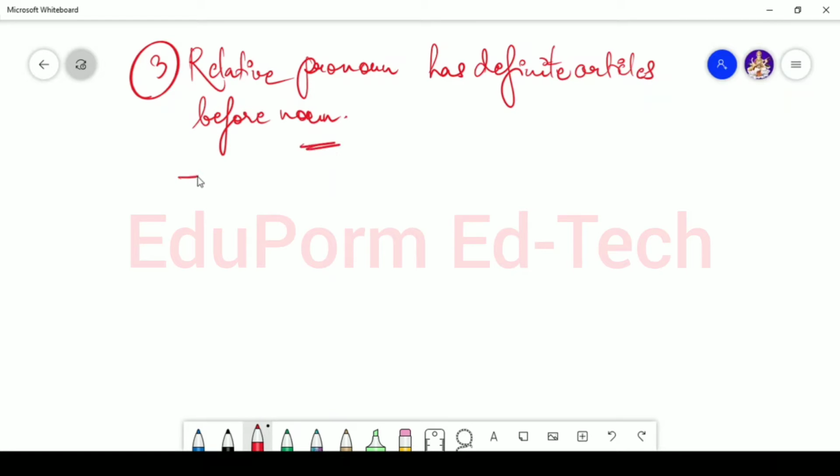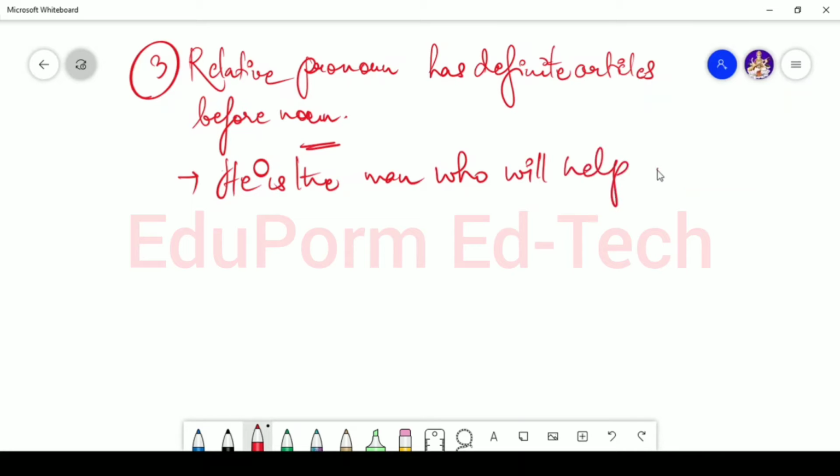Okay, for example, if I say that he is the man who will help you, he is the man who will help you. In that case, the relative pronoun has the definite article before the noun.